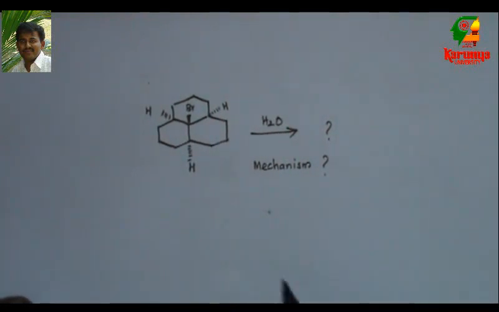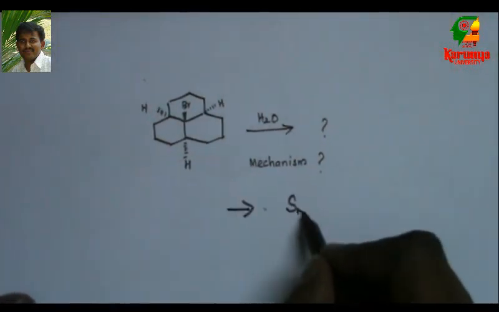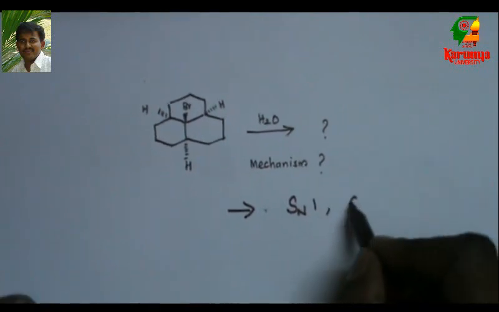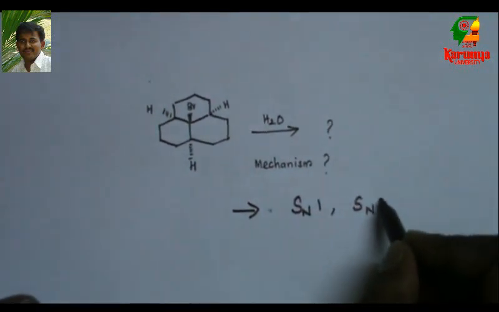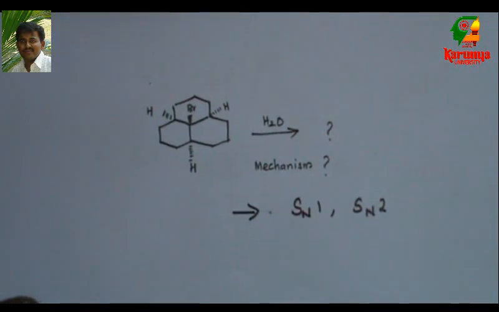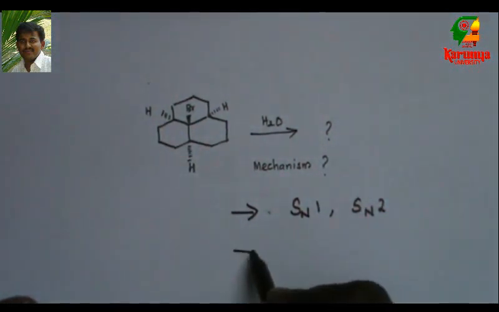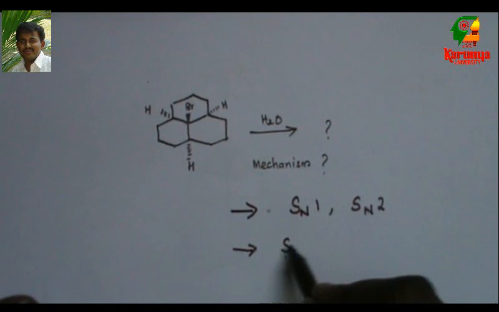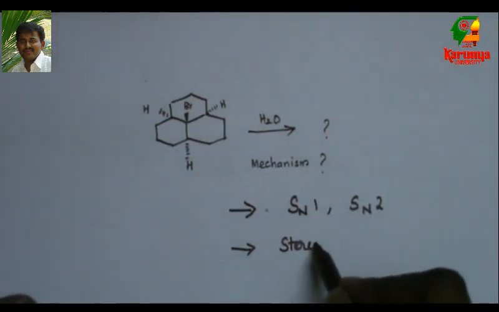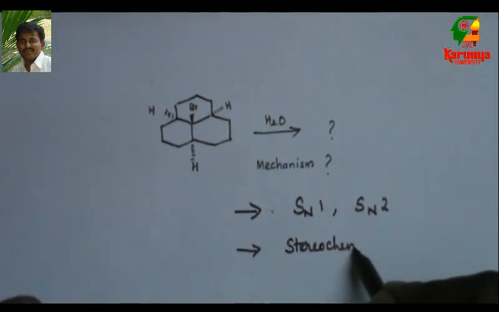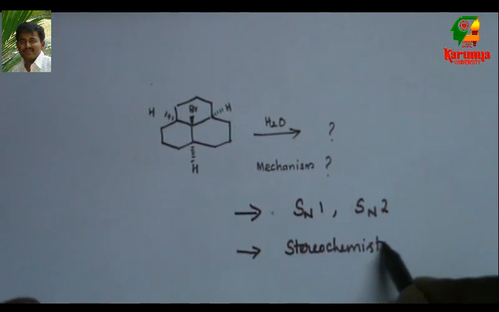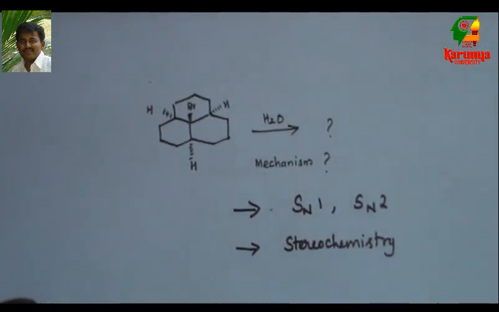In order to solve this, first you should know which compound favors SN1 and which compound favors SN2 mechanism. Then, what is the stereochemistry of SN1 and SN2?